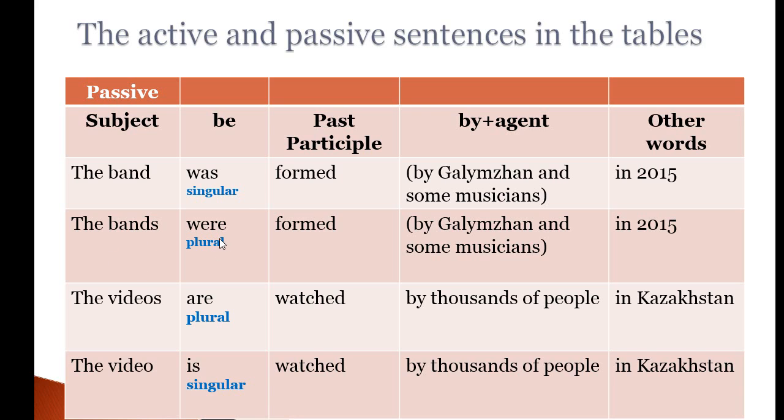The bands were formed by Ghalmjan and some musicians in 2015. Look at the next example. The videos are watched by thousands of people in Kazakhstan. It is in plural form because the videos is in plural form. And the video is watched by thousands of people in Kazakhstan. This sentence is in singular form because the word video is singular.